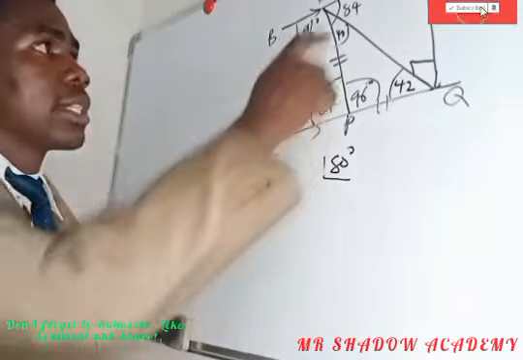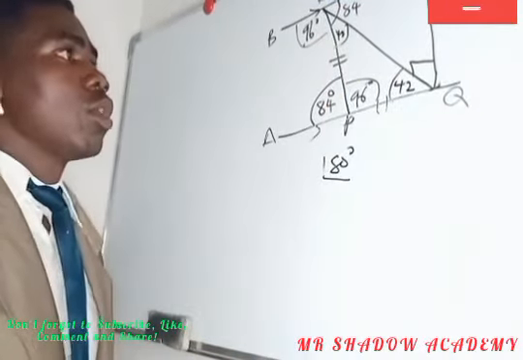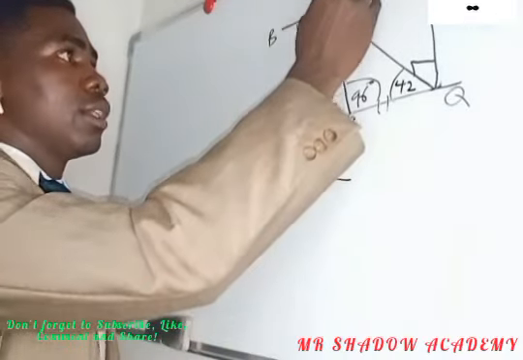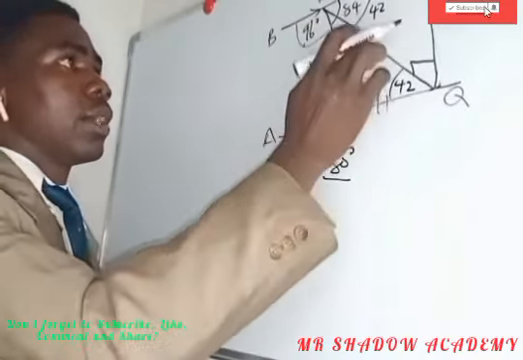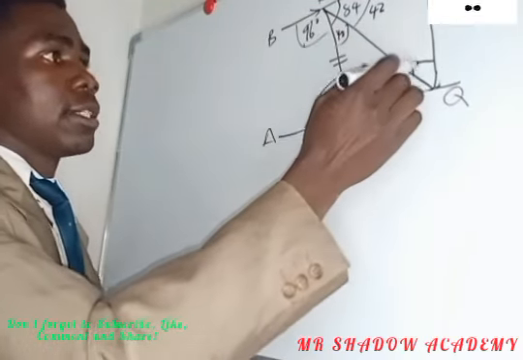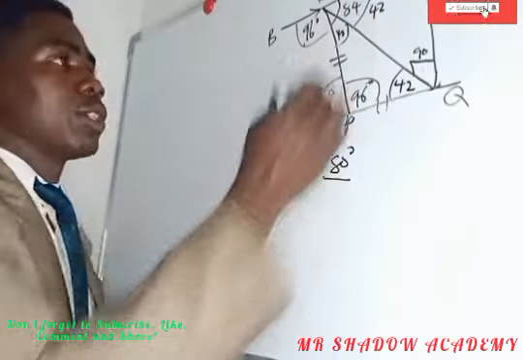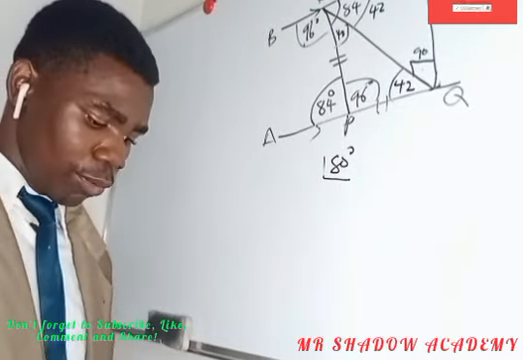Then we can find this angle: just subtract 84 minus 42, which is 42 here. Since 42 plus 42 is that one, and since we have 90, so 90 plus 42 from 180, we can find this angle.